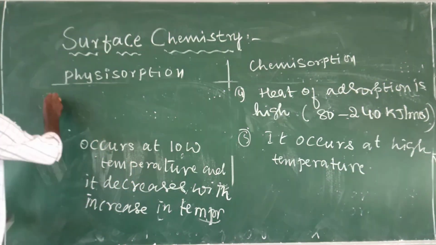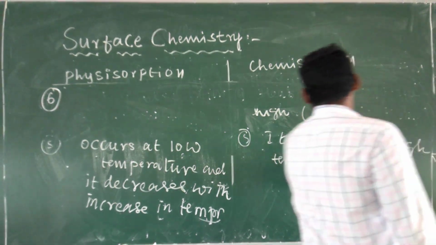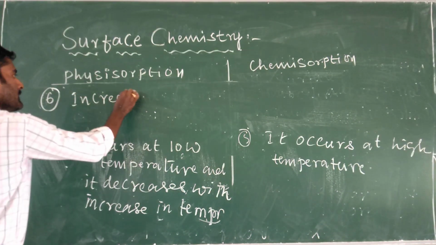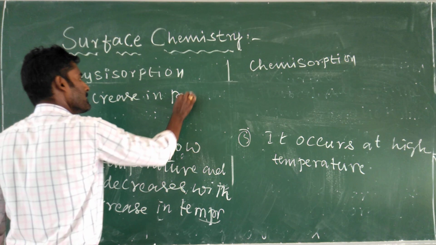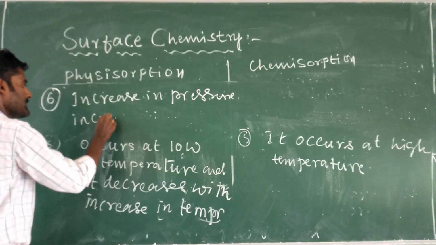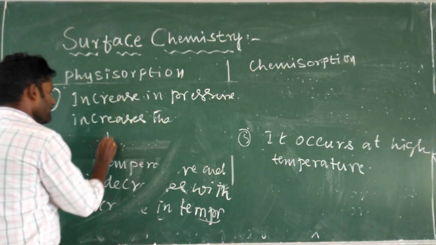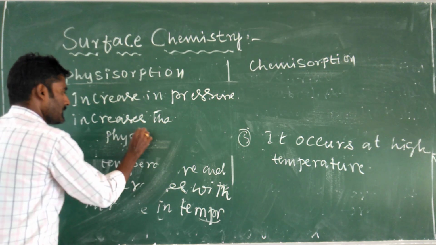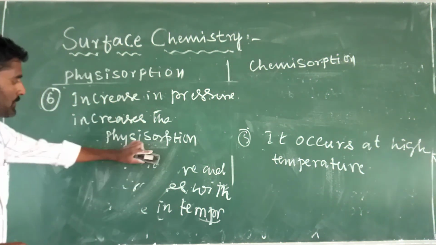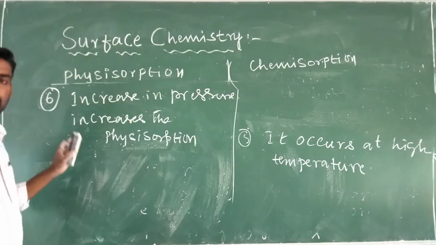And sixth difference between physical adsorption and chemical adsorption is increase in pressure. Increase in pressure increases the physisorption. So that means when pressure increases, physical adsorption also increases.